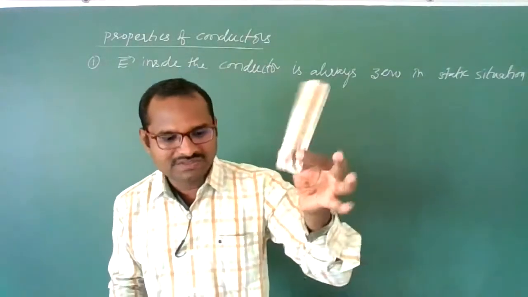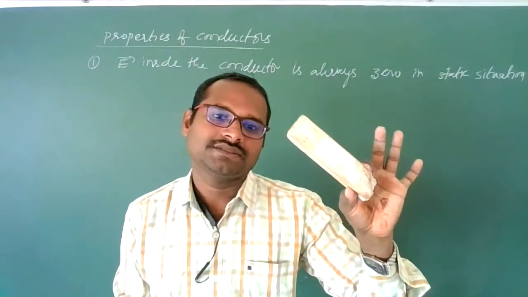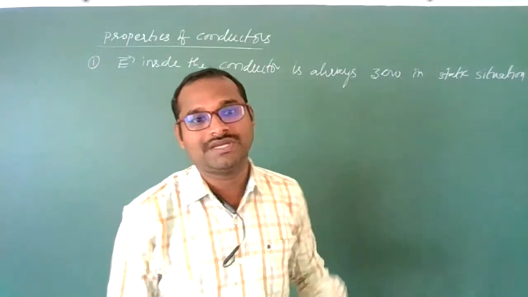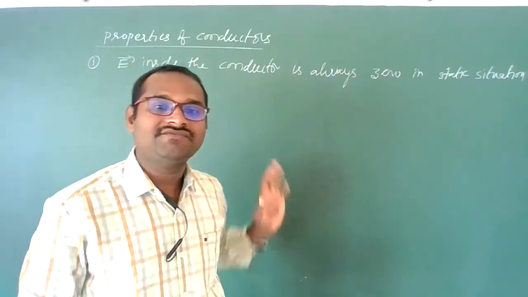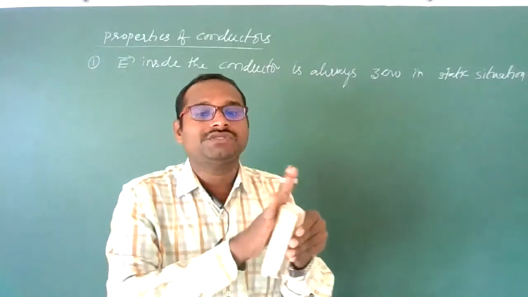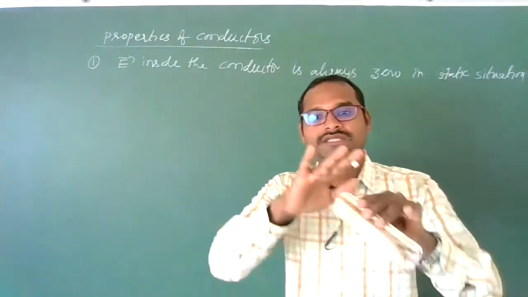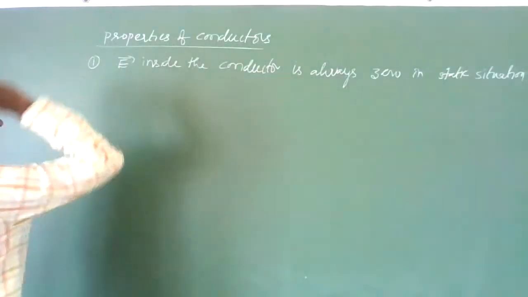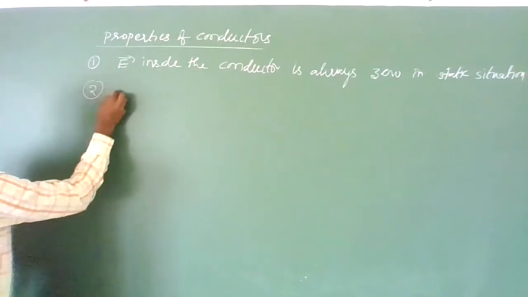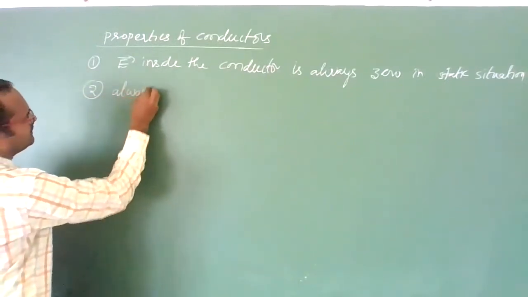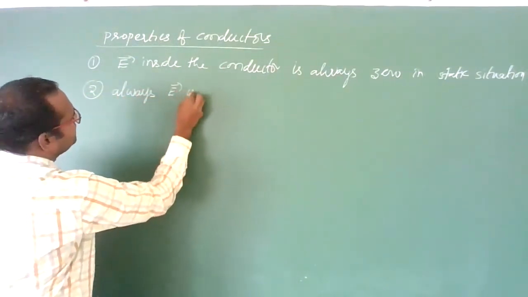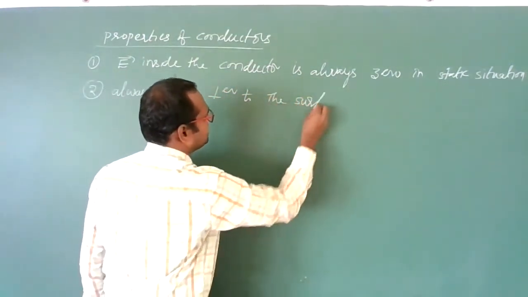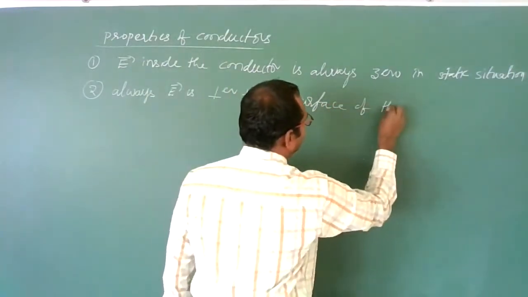On this conductor also some charges are there, but it is not producing electricity. That means the charges are at rest, so the electric field should be zero. Electric field should be zero means there should be no charges inside the conductor. All the charges will reside only on the surface of the conductor. This is the first point. The second point is that the electric field is always perpendicular to the surface of the conductor.